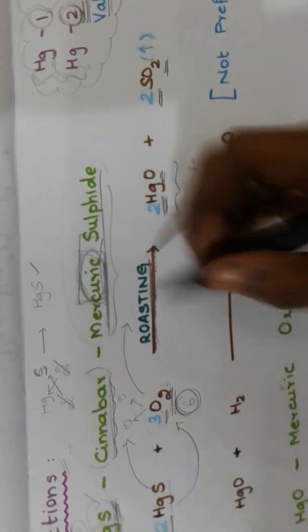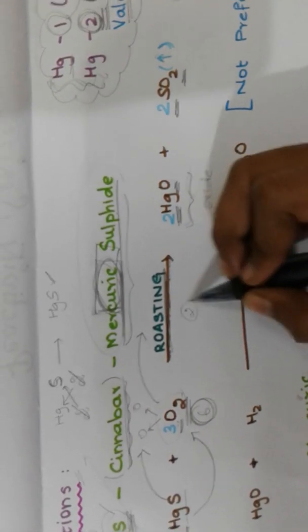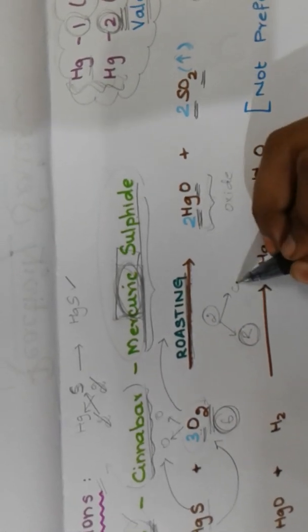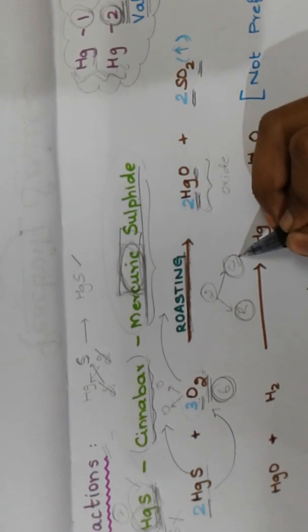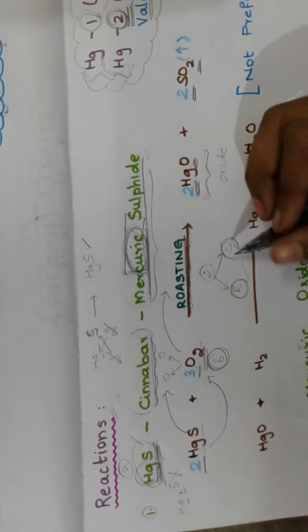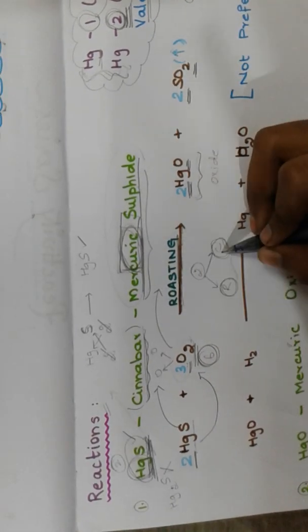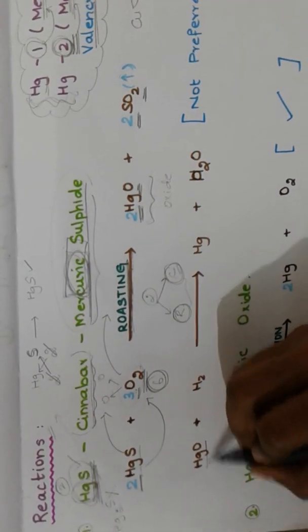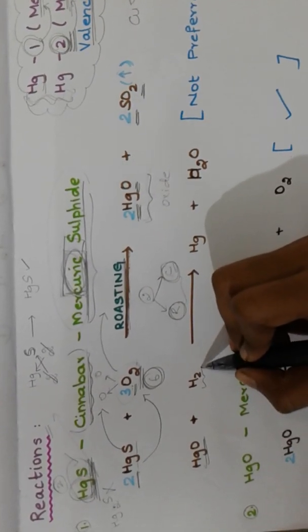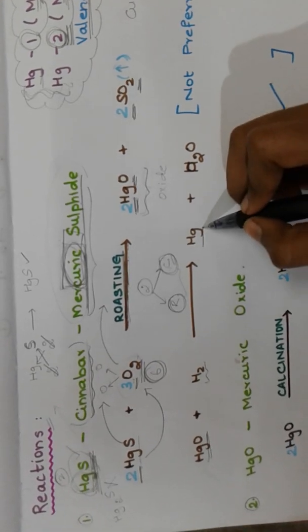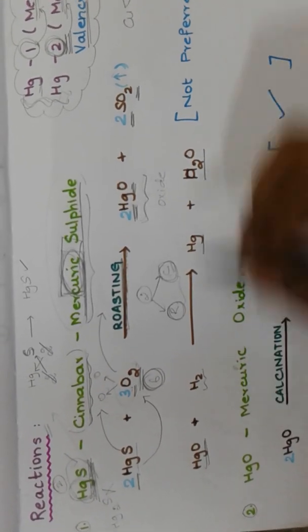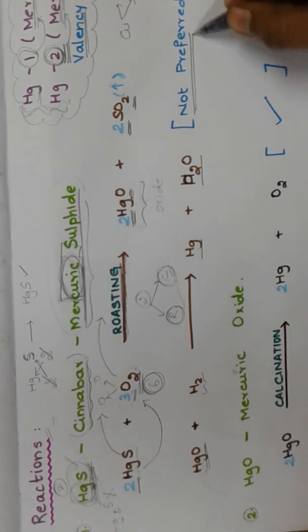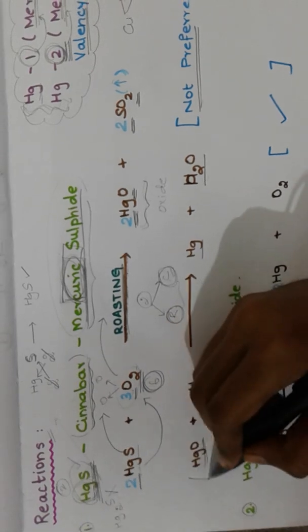Next, after roasting, there are two possible methods you can go with. Either you can go with reduction with hydrogen, or you can take the possibility of calcination. You should choose between these two processes according to the element we have. So with mercuric oxide, when we first do reduction with hydrogen, we obtain mercury plus water. Actually, this is not highly preferable. It is not preferred, so that's why we don't go with this method.